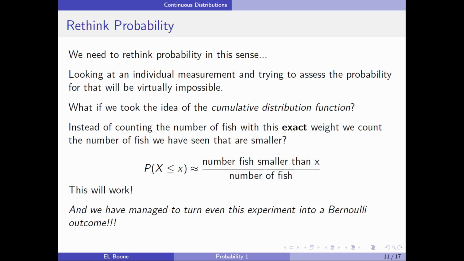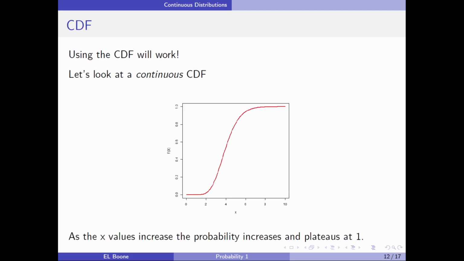And notice, I've managed to turn this experiment into a Bernoulli outcome. So for those of you who haven't been watching these very long, I keep mentioning we keep going back to Bernoulli outcomes, and it keeps showing up. All right, so the CDF, cumulative distribution function. This is going to work. So let's look at a picture of one. And here's a picture of one.